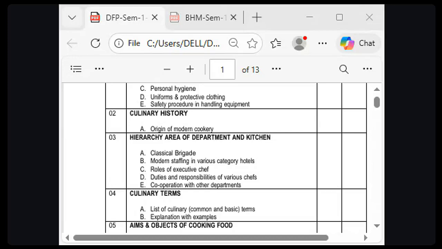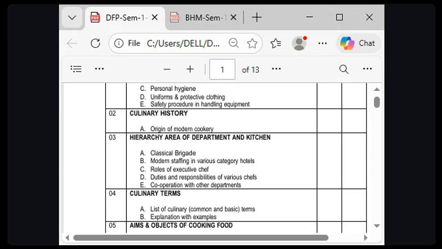Okay, so these are the chapters we will discuss, and there will be examination from these chapters in the first semester. BHM and DHM have the same syllabus for the first semester. Now I will discuss some important questions with you. I will also tell you how the setup of the paper is done, how we set the papers.